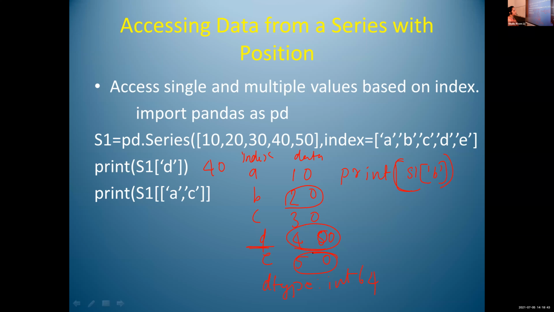So for accessing a single value, we use a single index with a single set of square brackets. If we want to access more than one data value, we have to use two sets of square brackets. Within the inner set of square brackets, we mention the indices.